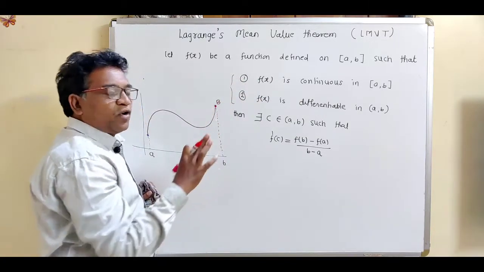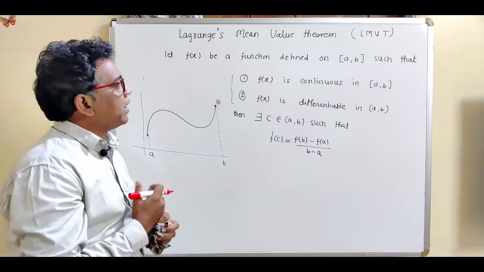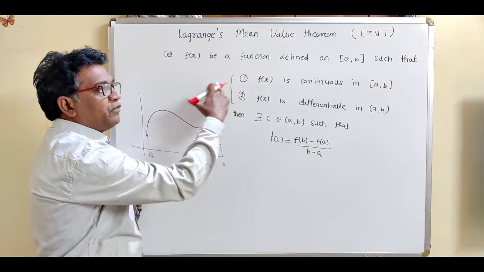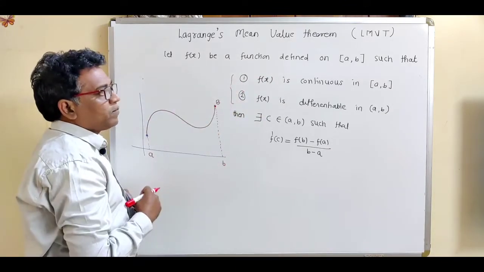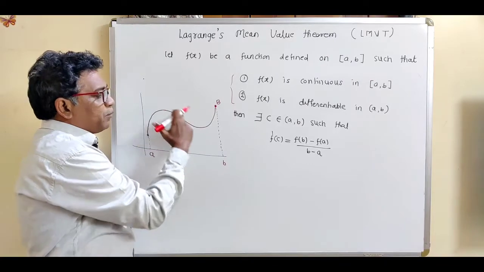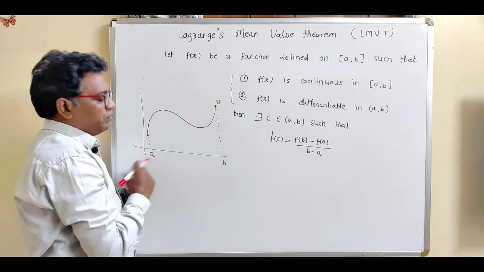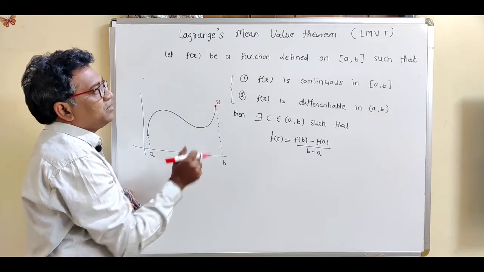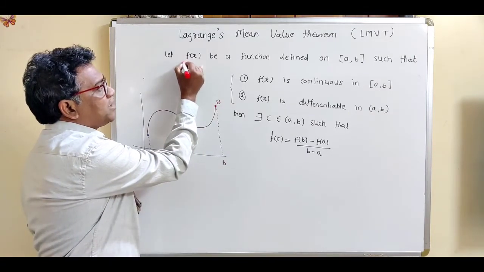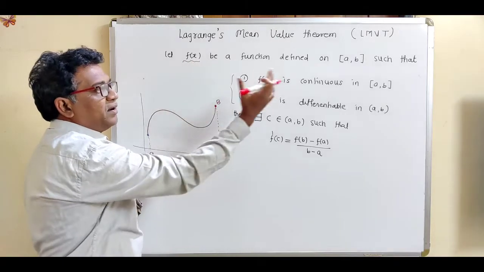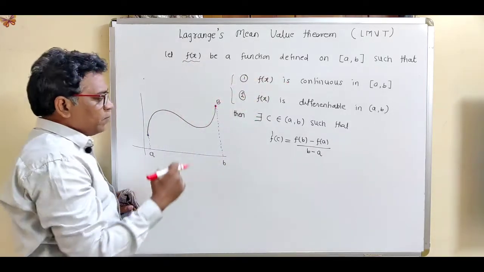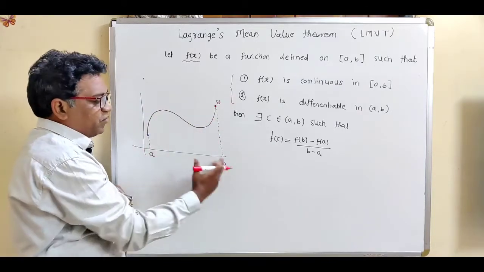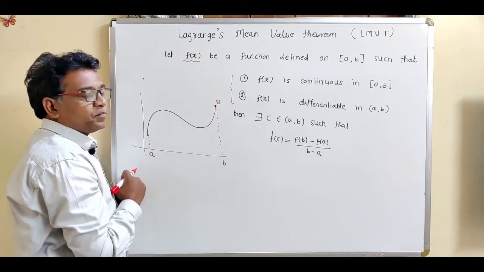What is the given condition? We are given some function f(x) which is defined in the closed interval [a, b]. So let us take some graph of function f(x) in between the closed interval [a, b].